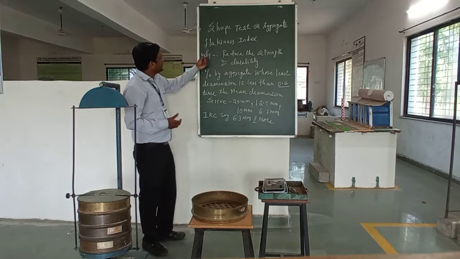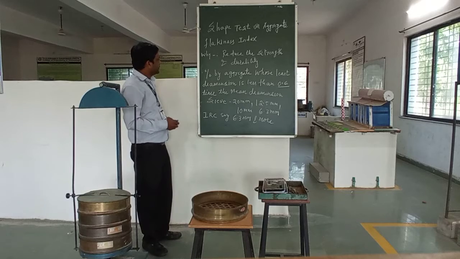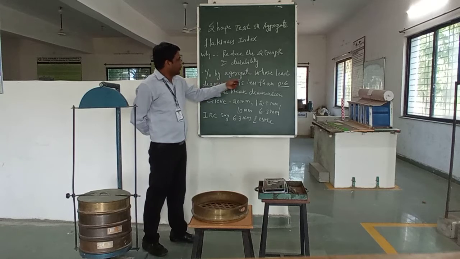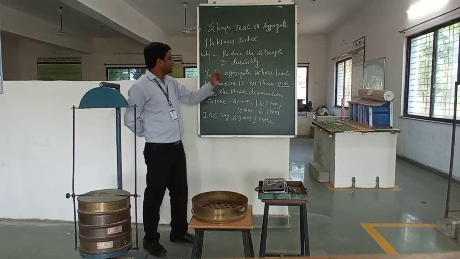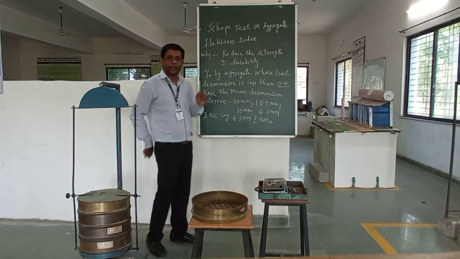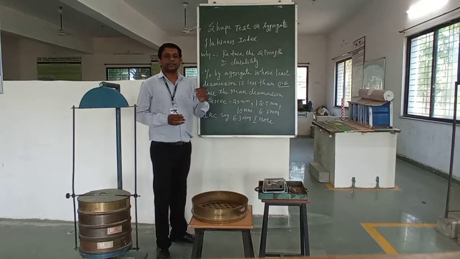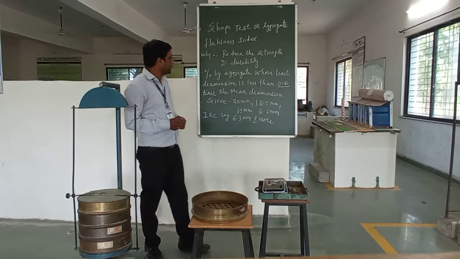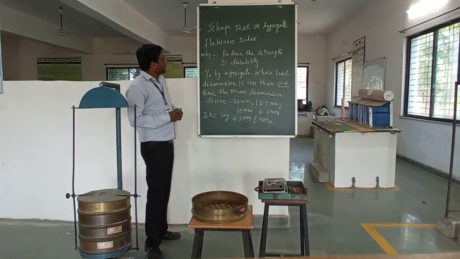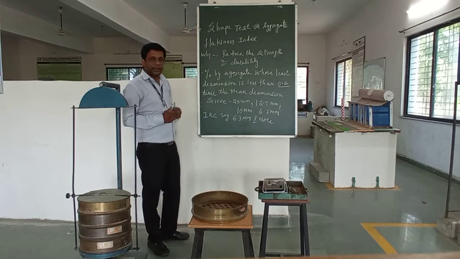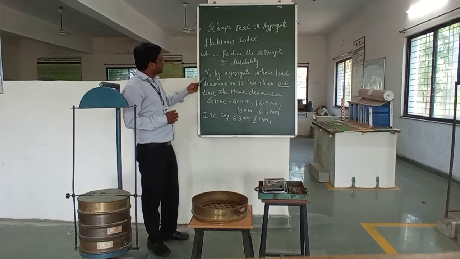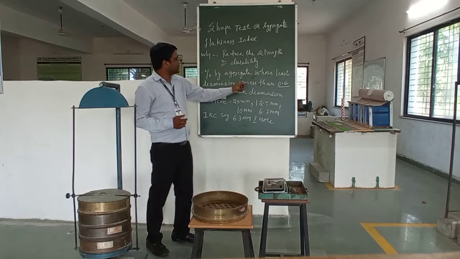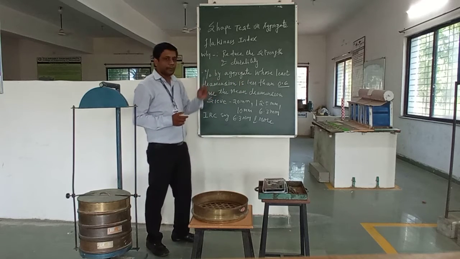So how will you define the flakiness index? Flakiness index is the percentage by weight of aggregate whose least dimension is less than 0.6 times the mean dimension. As per the IRC recommendations and other IS code recommendations, it is important that you understand the meaning of flakiness index of flaky: the percentage by weight of aggregate whose least dimension is less than 0.6 times the mean dimension.